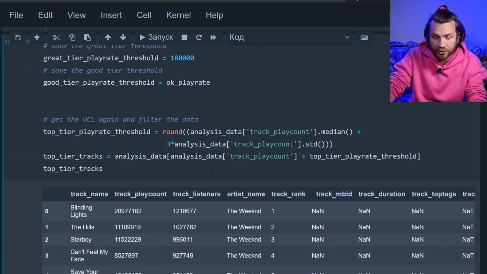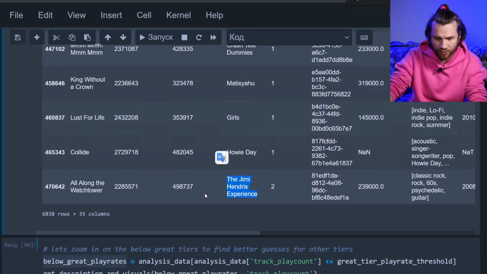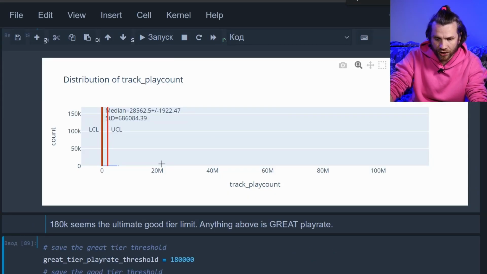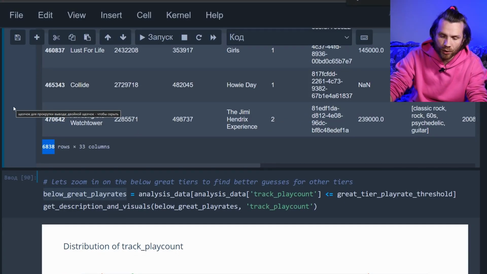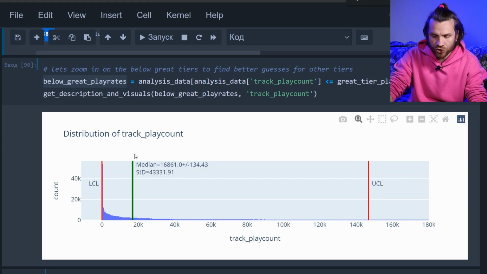Let's see what the top tier tracks are. Boom. The Weeknd, Jimi Hendrix, pretty popular stuff there. A total of almost 7,000 tracks. 7,000 tracks here. The rest of them are here. Now let's isolate anything below the red line. There's too many outliers that skew our picture. If we take them out of the equation and recalculate the boundaries with a different level of variation, we get somewhat adjusted lines.